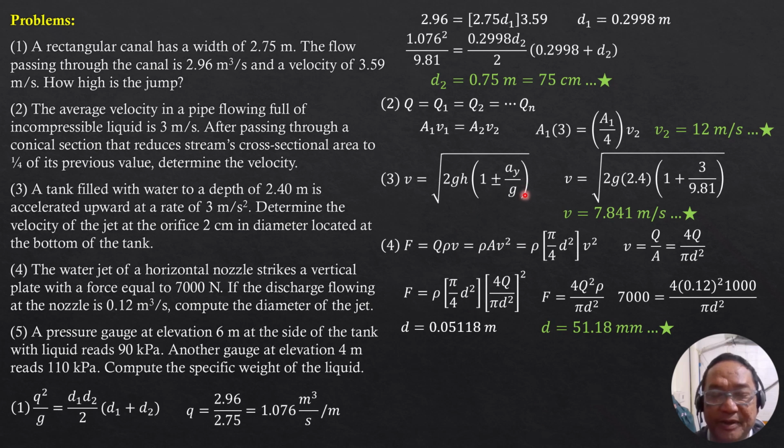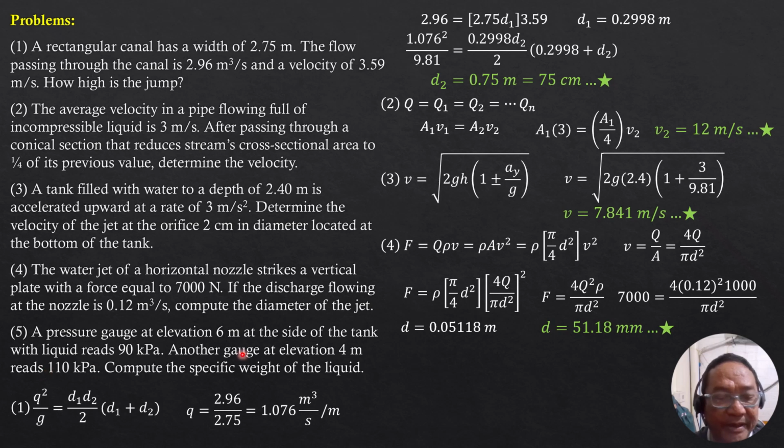So if we sum up pressure from higher point to lower point, it is pressure at the higher point plus gamma times h, where h is the vertical distance between the 2 points, equals pressure at the bottom point. Pressure at the bottom point is the pressure at elevation 4 because this is lower, which is expected higher, so 110.